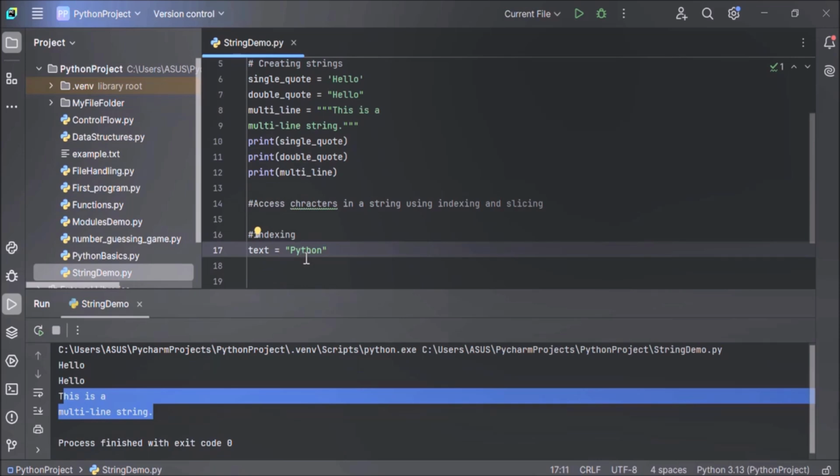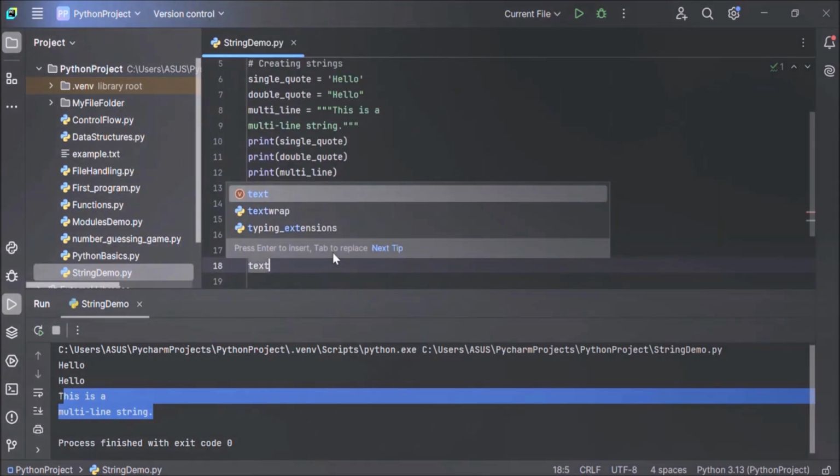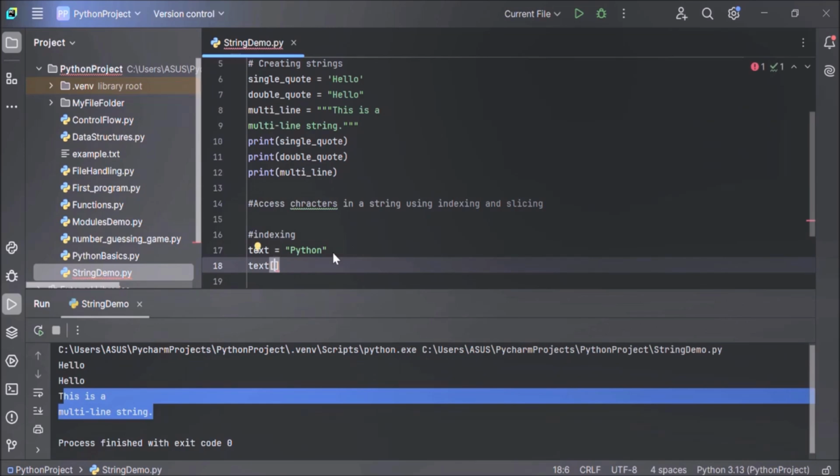And indexing also starts from -1. When I say indexing starts from -1, it means right to left. So here N is at -1. So let's access the first character of this text, Python. How to do that? Text, the name of the variable, in a square bracket, the index you want to access.